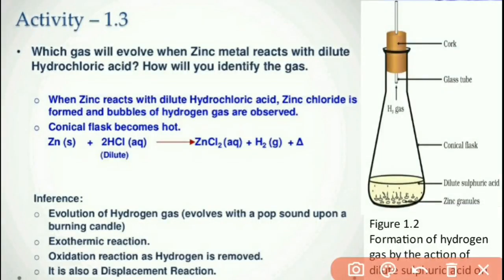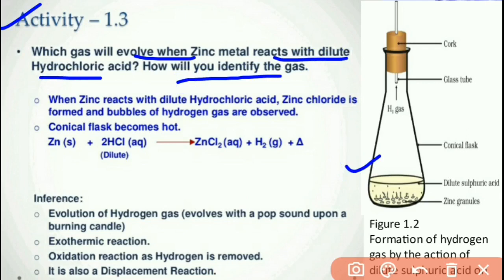Next, activity 1.3. Which gas evolves when zinc metal reacts with dilute hydrochloric acid? How will you identify the gas? For this activity, take a conical flask, add zinc granules and pour in dilute hydrochloric acid or sulfuric acid.